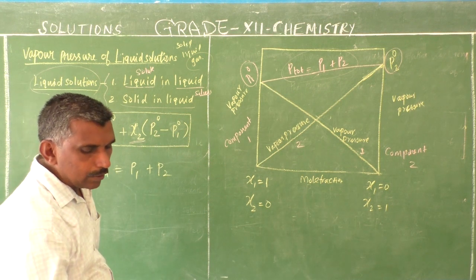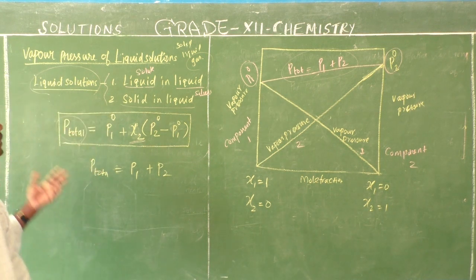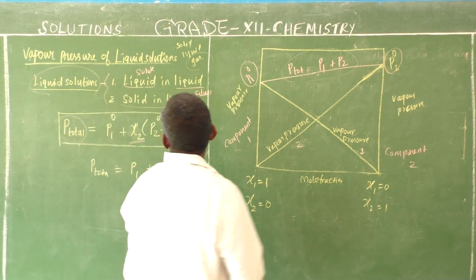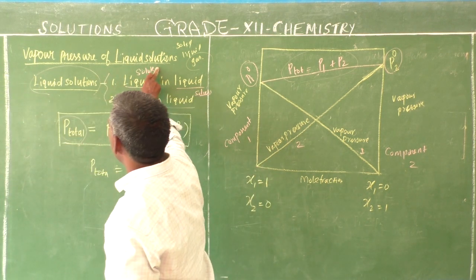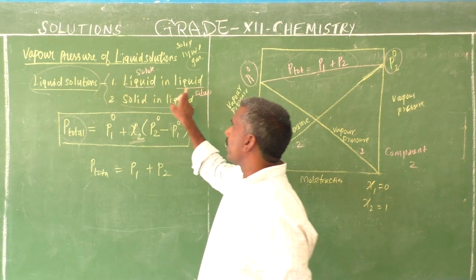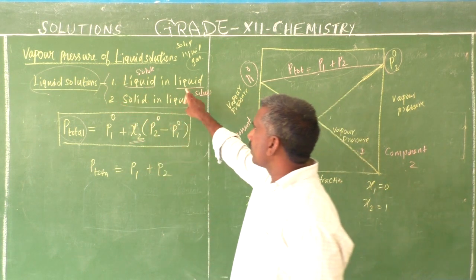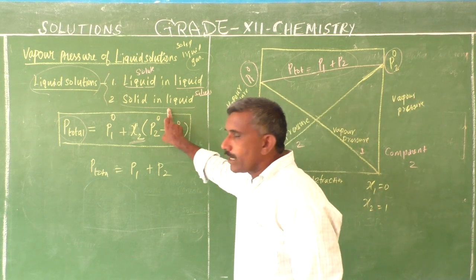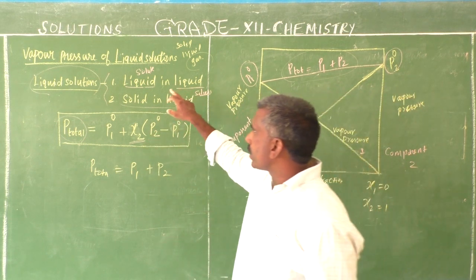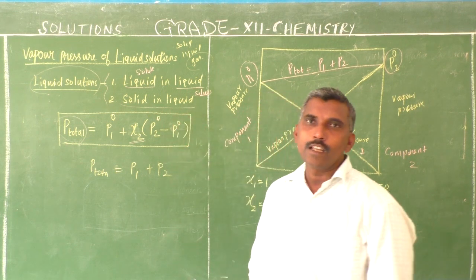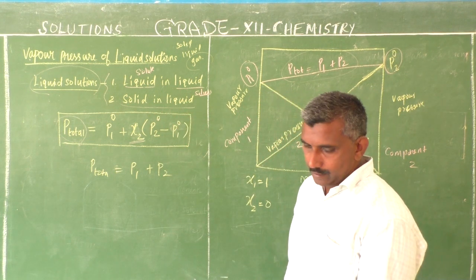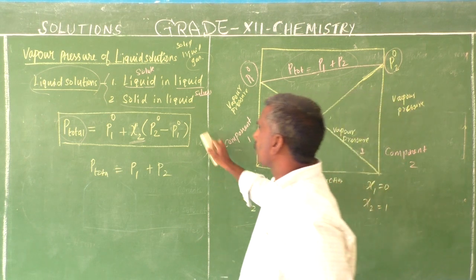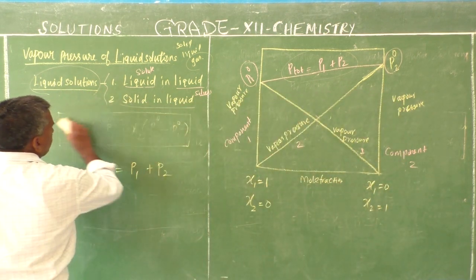Okay, three conclusions. This is a liquid solution, liquid in liquid, that is the vapor pressure of a liquid solution. This is the topic. Okay, next topic, solid in liquid. The vapor pressure of a solid in a liquid solution. This is already studied. I taught you in the previous class.